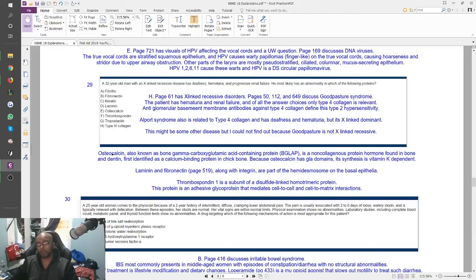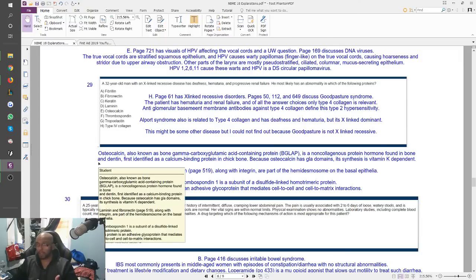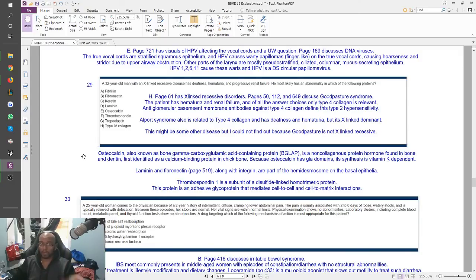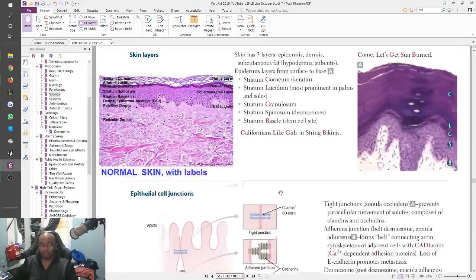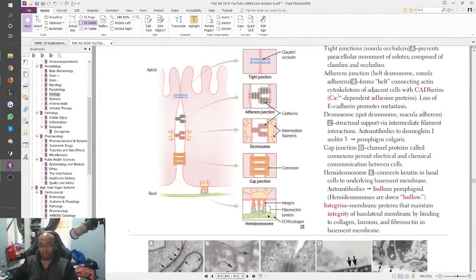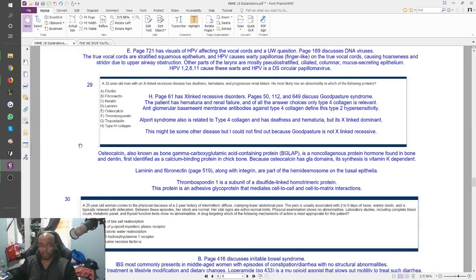So the only way this thing is ever going to be relevant in a question is if you get a question about something related to bone or calcium binding and vitamin K deficiency. That patient might not have any osteocalcin, worsening their calcium binding capabilities. Laminin and fibronectin have been in answer choices so many times, and I keep bringing you back to this page to remind you of hemidesmosomes. Right? Hemidesmosomes are made of integrin and laminin and fibronectin. Okay, so that was not relevant either.